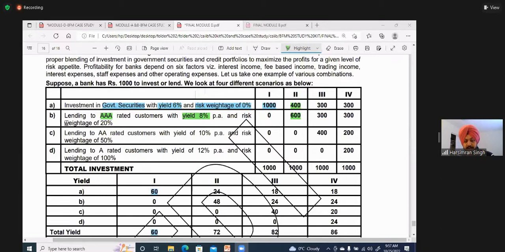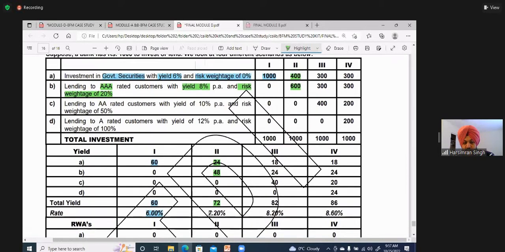And the risk weight as per the RBI mapping, if you remember the credit risk mapping process, is 20%. Now, on this 400 into 6% is 24, and 600 into 8% is 48. So what is the total return he is getting? 72, that means 7.2%. Clear?